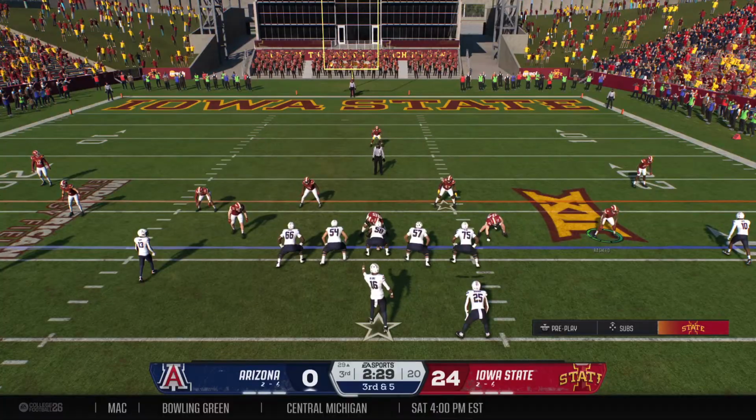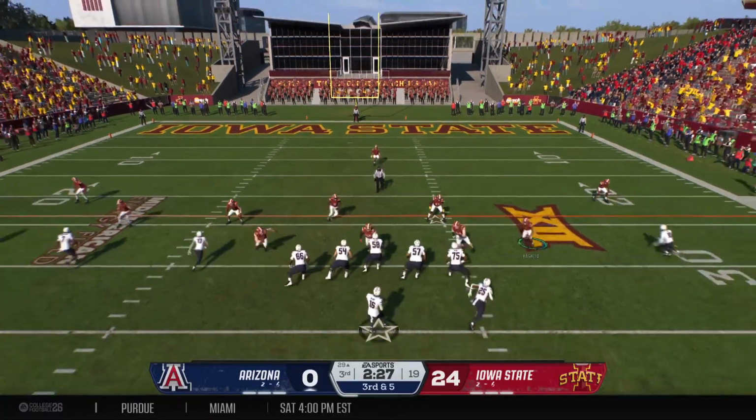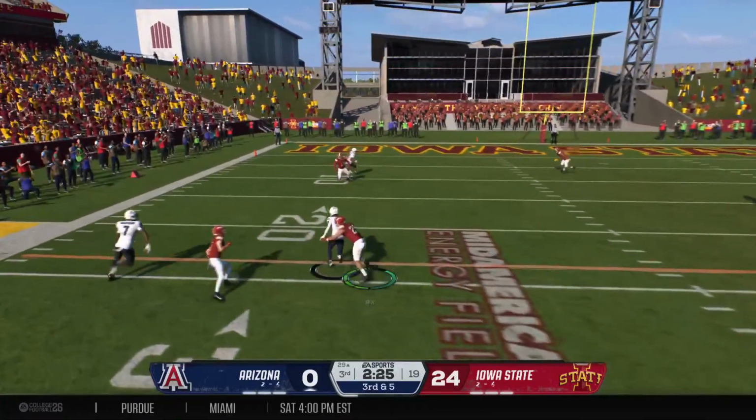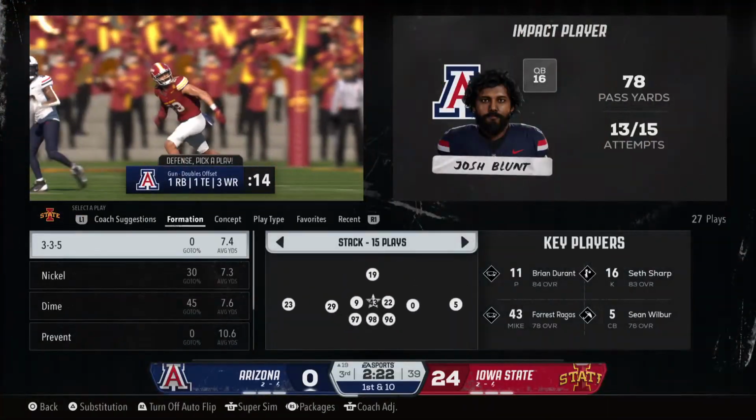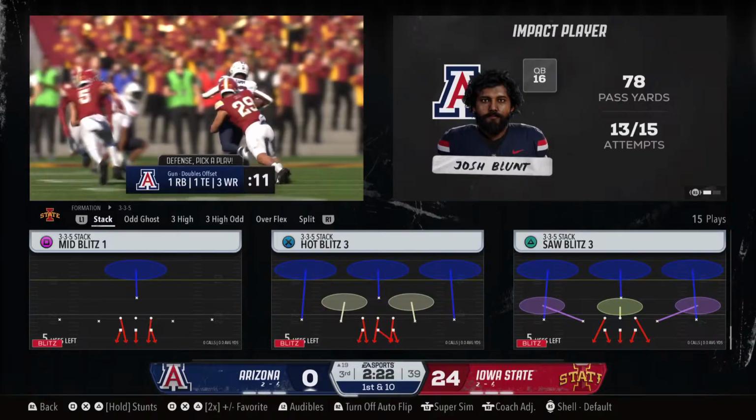I'm just going to sit down. This is basically like a check down, right? Let's just take the easy pitch and catch and keep this drive going. They're working that left side. Just across the 20 with a 1st down at the 19.